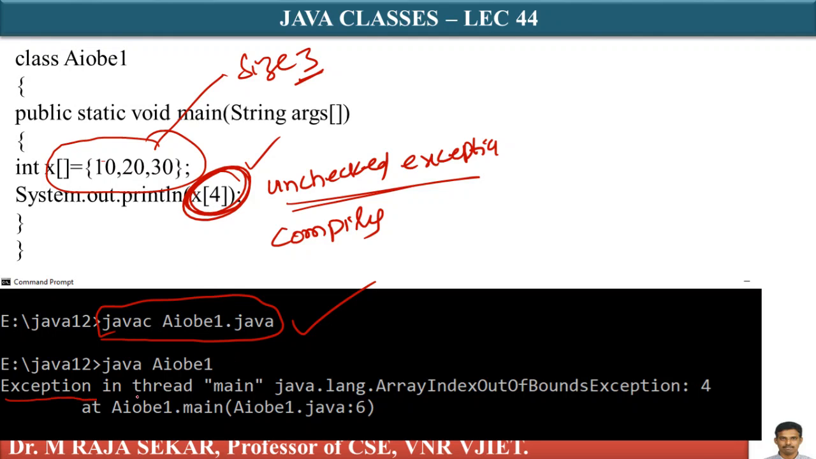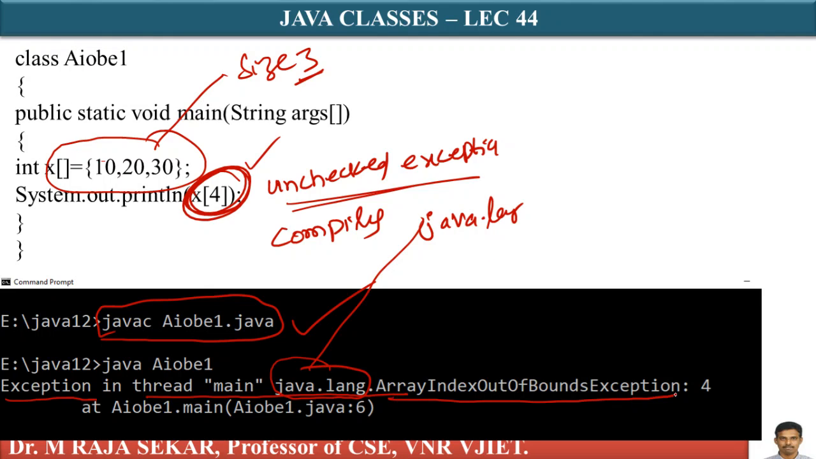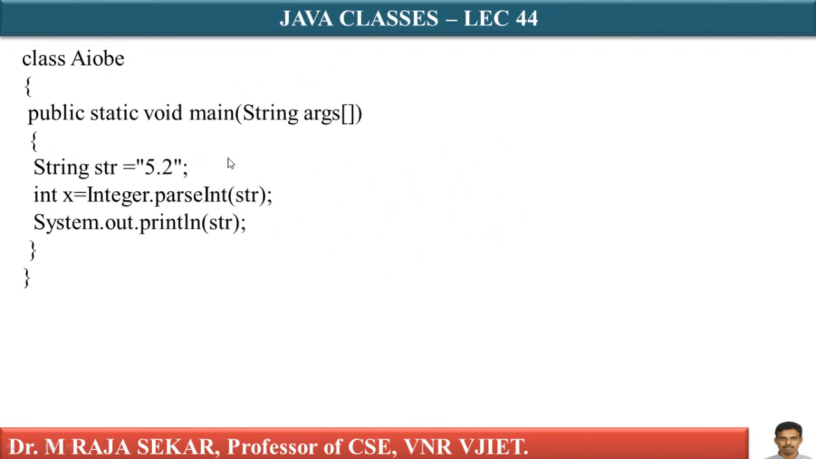Just see what it says: exception in thread main java.lang. As I told you, all the exceptions are defined in a package known as java.lang. ArrayIndexOutOfBoundsException. Why? Because there is no x4 index. We have the x0, x1 and x2 indexes, but we don't have x4. As it is an unchecked, runtime exception, the program compiles, but it will not execute properly. It's a simple one. Let me show one more simple illustration.